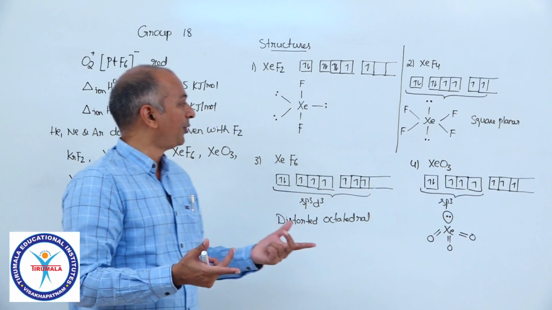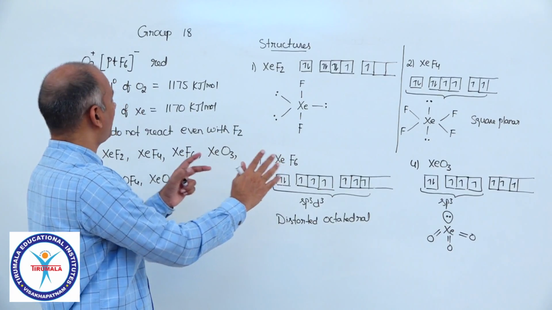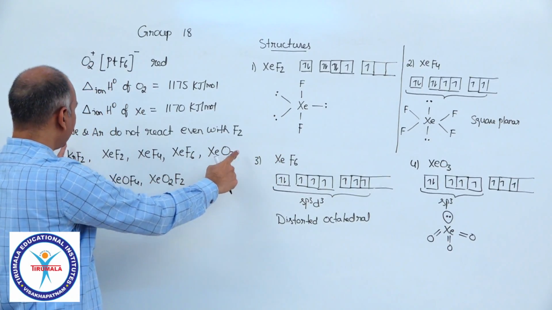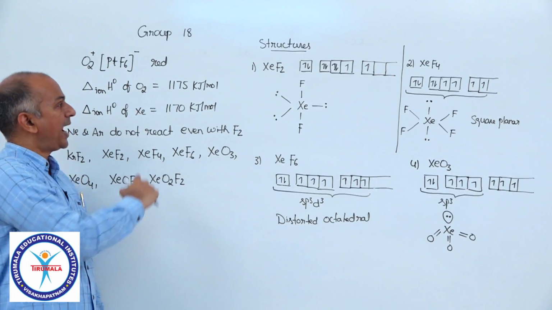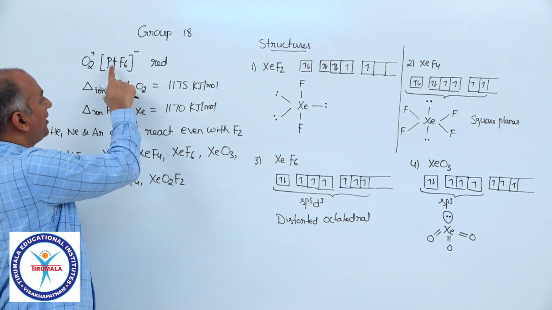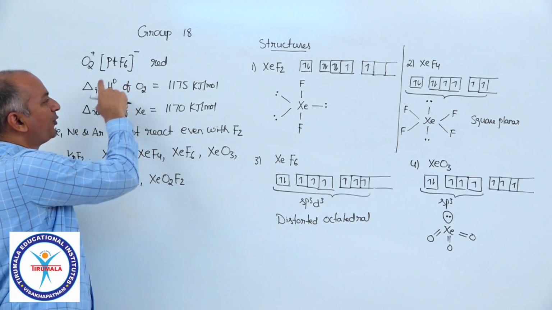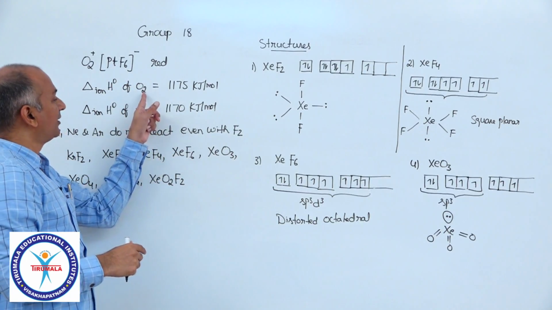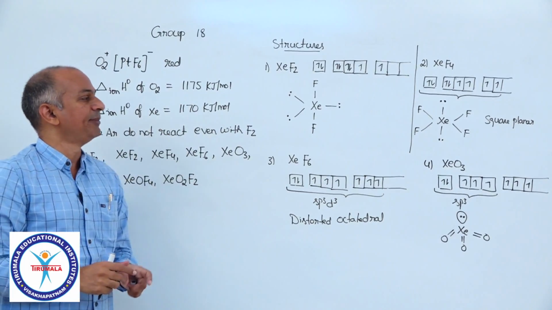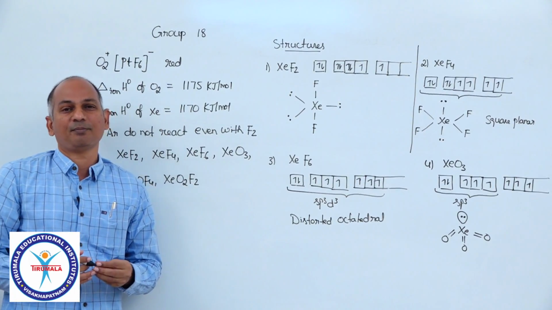So this is about the structure of some of the compounds of xenon, and this is the list of some compounds of xenon. The discovery of the first compound led to the discovery of the compounds of xenon, because oxygen and xenon have similar ionization potential.